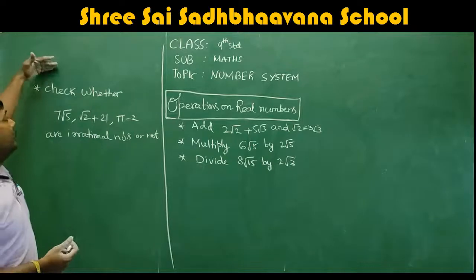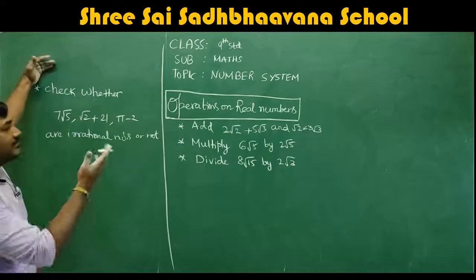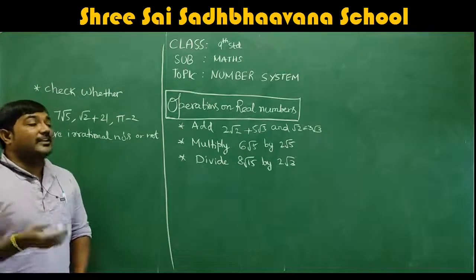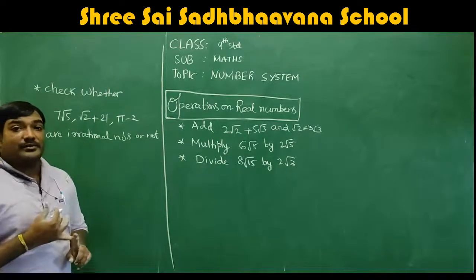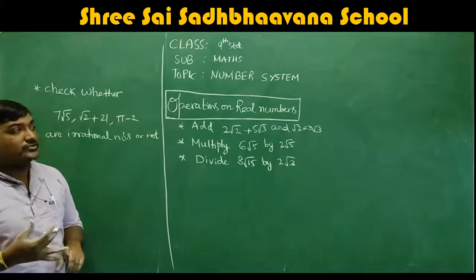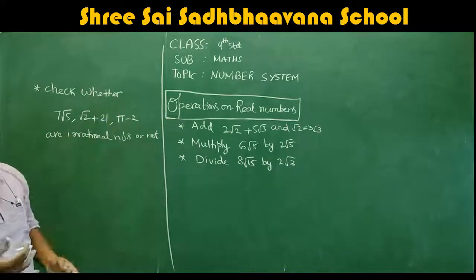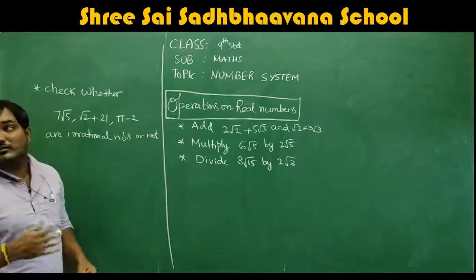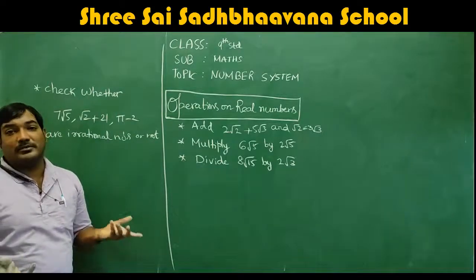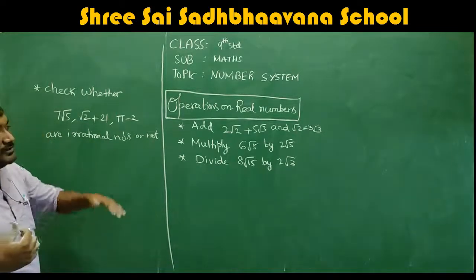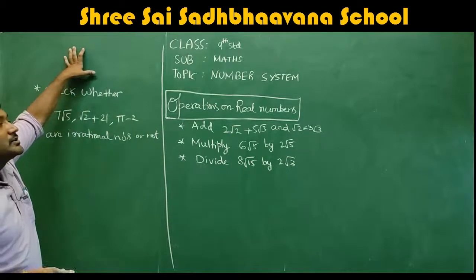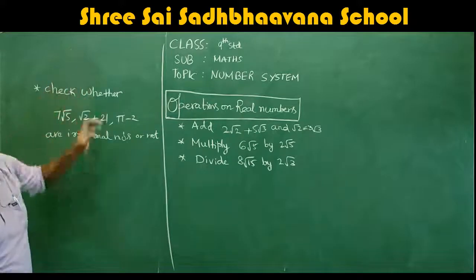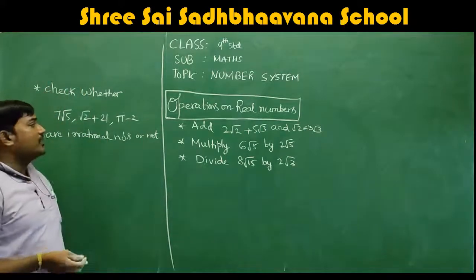Anyway, let me go with one sum. This concept is operations on real numbers. It means we are adding real numbers. Real numbers means rational numbers as well as irrational numbers. Operations means we are adding, dividing and multiplying the numbers. You might know multiplication of natural numbers, integers and all. This is also similar to that, which comes under operations of real numbers. Mathematical operations, just like addition, subtraction, division, multiplication.